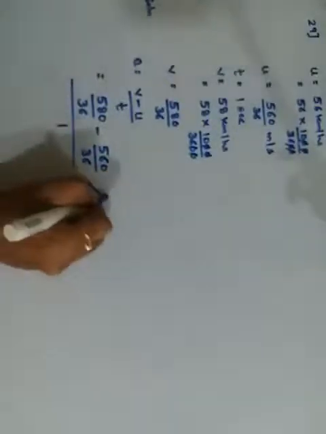So the solution part, acceleration is v minus u upon t. So it gives me v is 580 upon 36 minus u is 560 upon 36, full upon t. T is 1 second, so the denominator we are not going to consider henceforth.